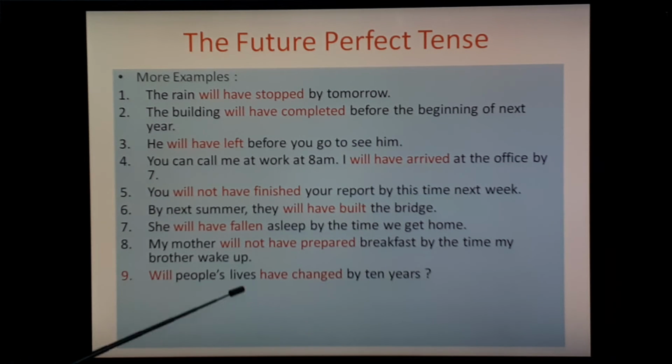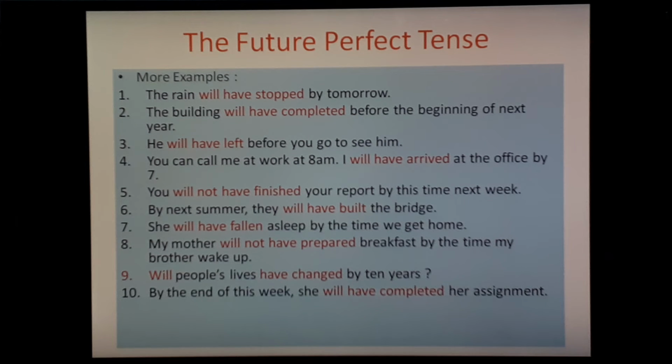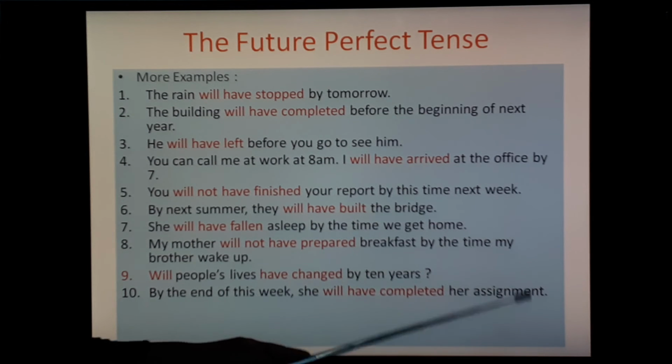Will people's lives have changed by 10 years? So if you want to frame interrogative sentence, then first auxiliary verb will come. Then you have to write subject and then predicate. By the end of this week, she will have completed her assignment.